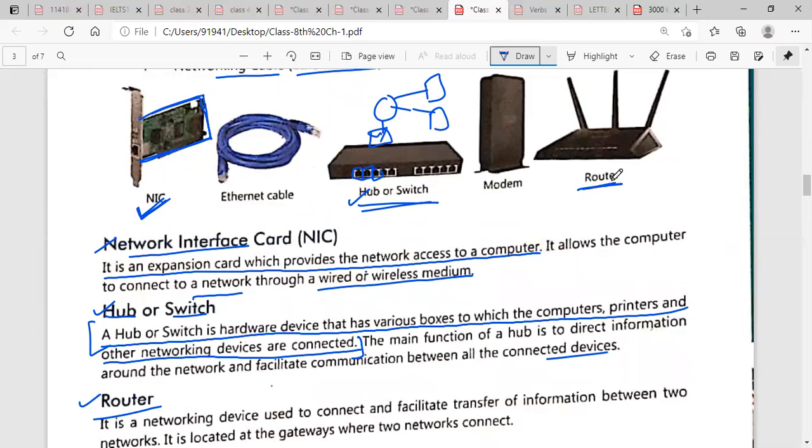Now next is router. Now router is your modem, which you are also using at your home. We people use it at home. We use this router for internet purposes. Now what is a router? It is a networking device used to connect and facilitate transfer of information between two networks.